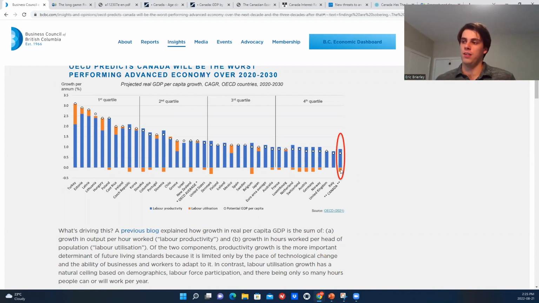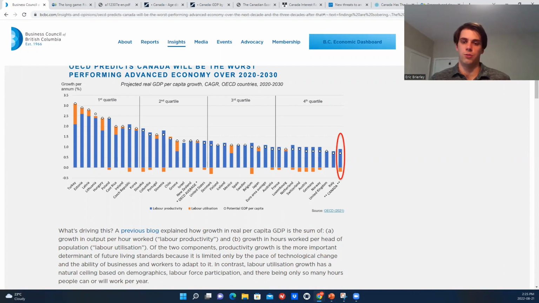And then labor productivity is also another part of that. In fact, it's probably the main reason why Canada is predicted to be so low. Now, labor productivity is going to result from things like technological innovation because it's what increases the output per worker. It's the average person, are they able to produce more stuff, produce more value into the economy, which is what's going to lead to higher living standards for that country.